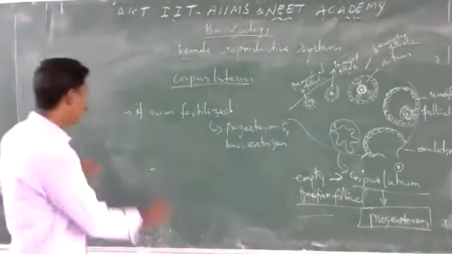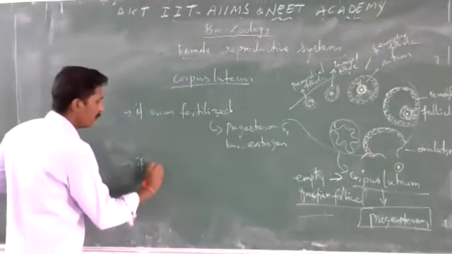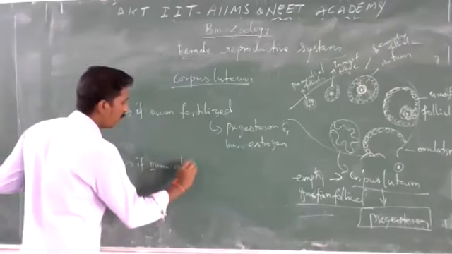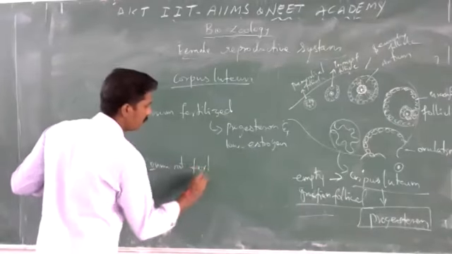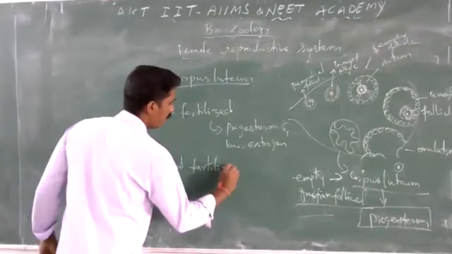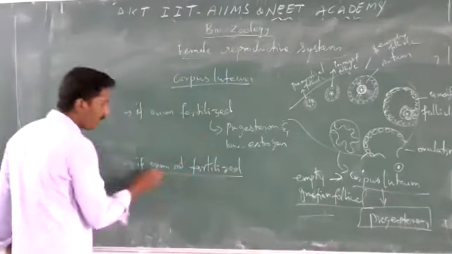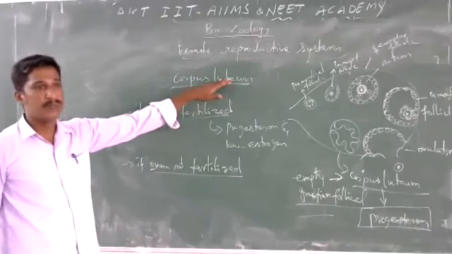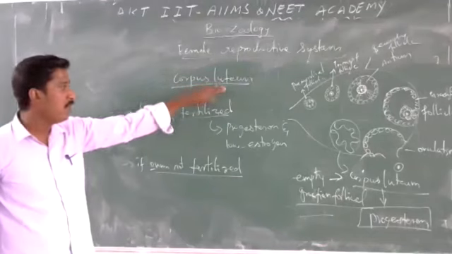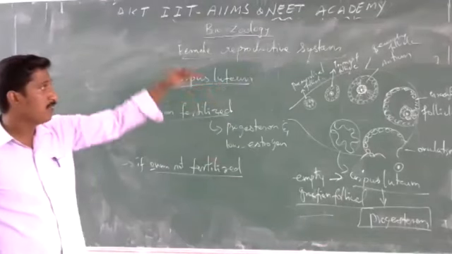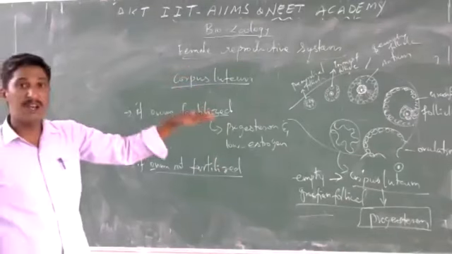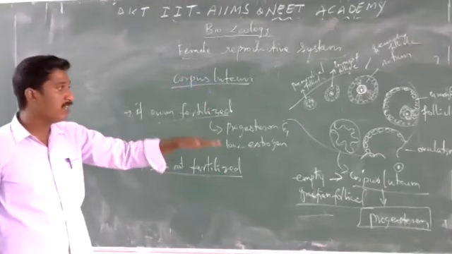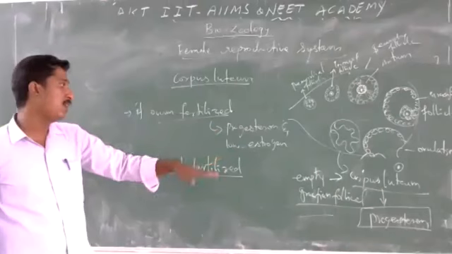If the ovum is not fertilized, this corpus luteum remains. You know that ovulation takes place in the middle of the menstrual cycle, 14 days before the next menstrual cycle.